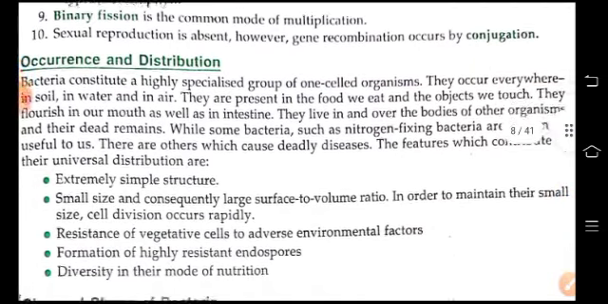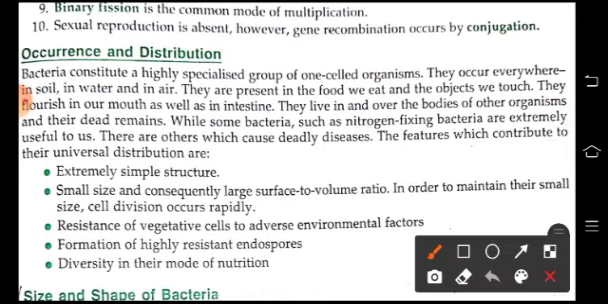So these bacteria are a highly specialized group of single cells and they occur everywhere in soil, water, and in air. They are present in food we eat and the objects we touch. So these are the other; some bacteria cause deadly diseases. The features which contribute to their universal distribution are their extremely simple structure, small size and their large surface to volume ratio. In order to maintain their small size, cell division occurs rapidly. Then resistance of vegetative cells to adverse environmental factors and formation of highly resistant endospores.